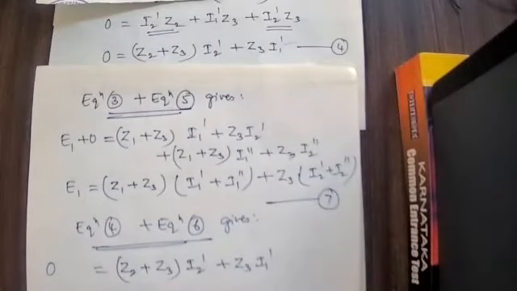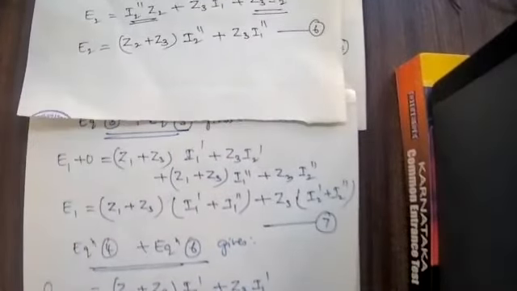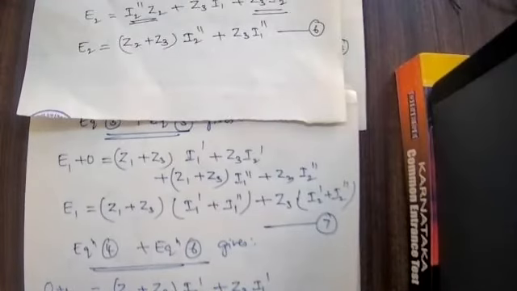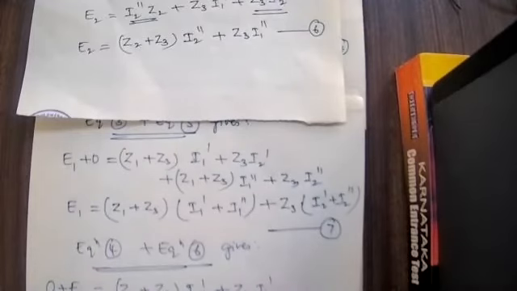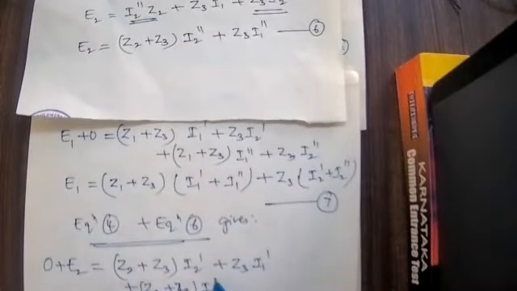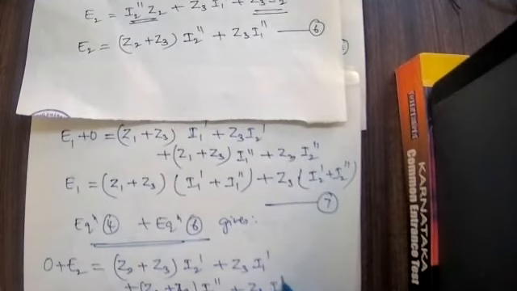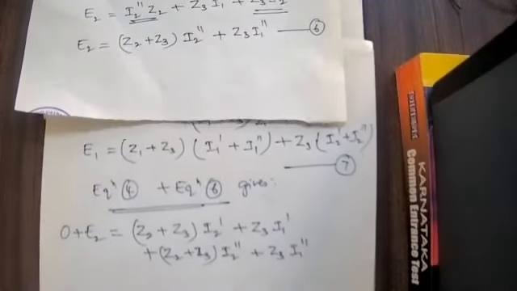Equation number 6: E2 is equal to Z2 plus Z3 into I2 double dash plus Z3 into I1 double dash.